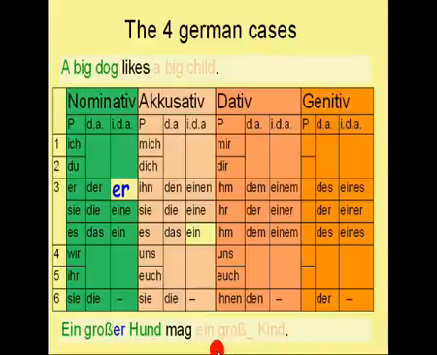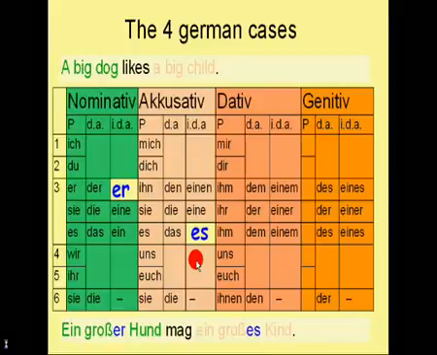So do you remember the adjective ending that belongs to this indefinite article here? It was es. So let's add it to the adjective. Now the whole sentence reads correctly: Ein großer Hund mag ein großes Kind.